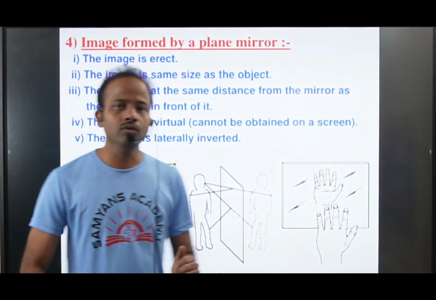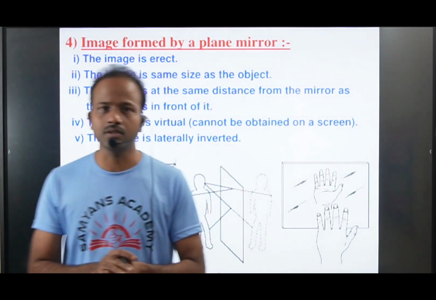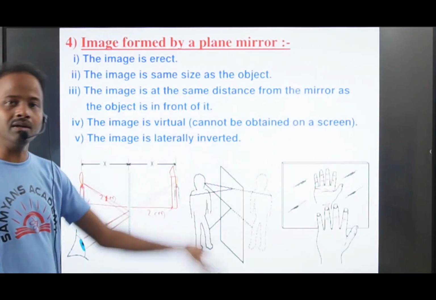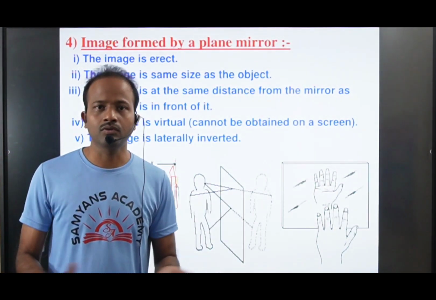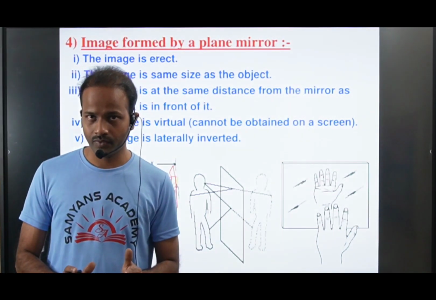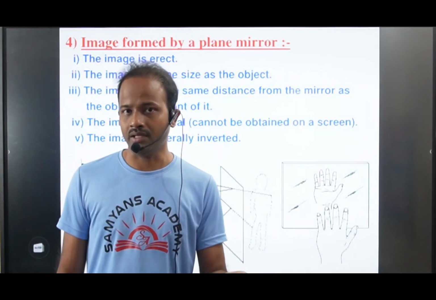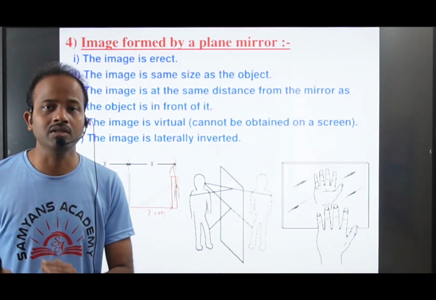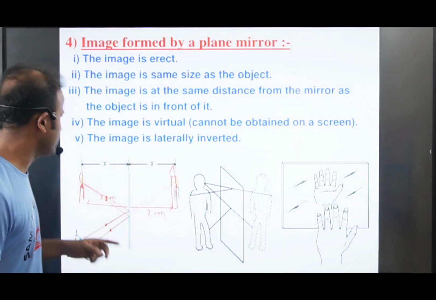The image is virtual. Virtual means, can you capture this image on the screen? No, we cannot capture this image on the screen. Why? Because this image is formed behind the mirror. So the images which we cannot capture on the screen we call virtual images. If you can capture it on the screen, we call it a real image. These images we cannot capture on the screen, right?